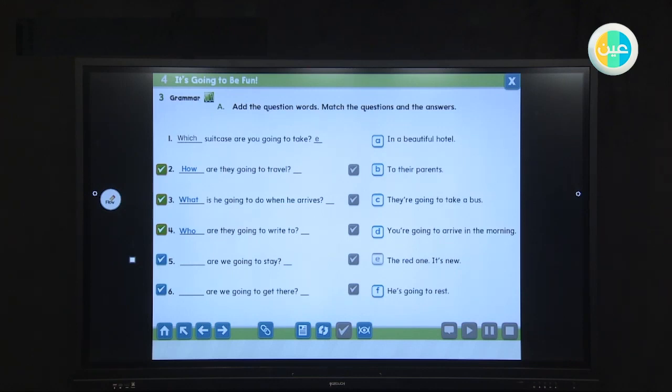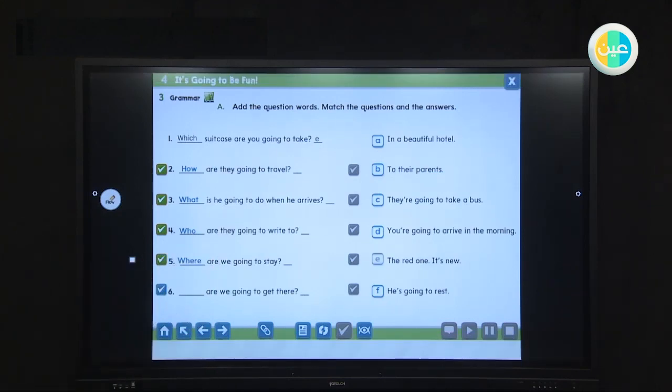Are we going to stay? What do you think? Which word order? Which WH questions can we use? How are you going to stay? Yes, of course, we can use where. Where are you going to stay? What do you think? Yes, I am going to stay in a beautiful hotel.